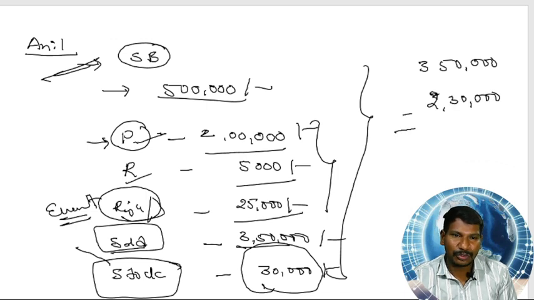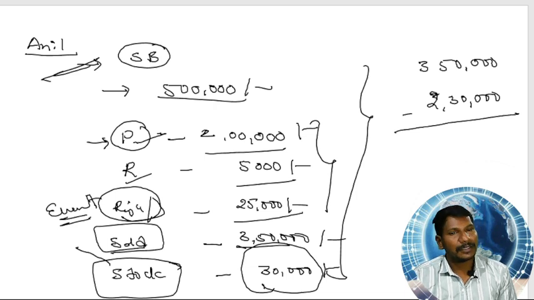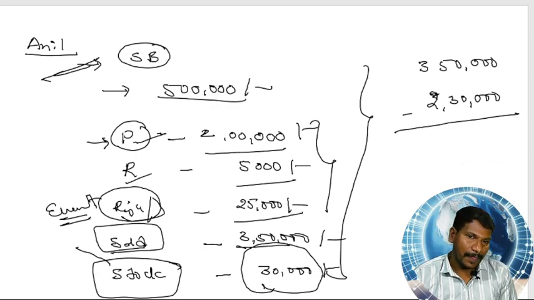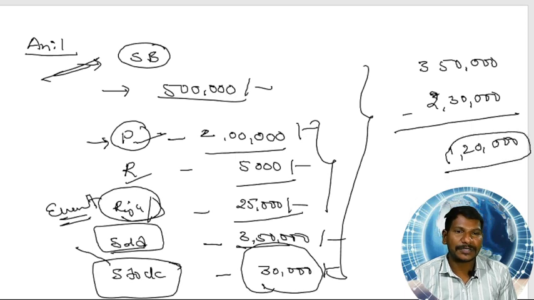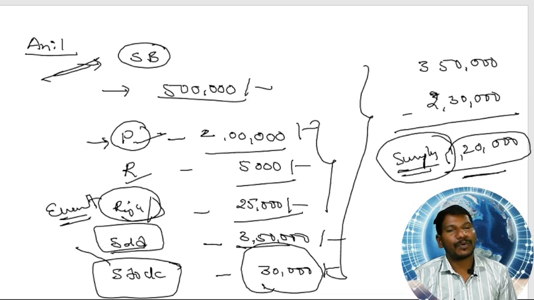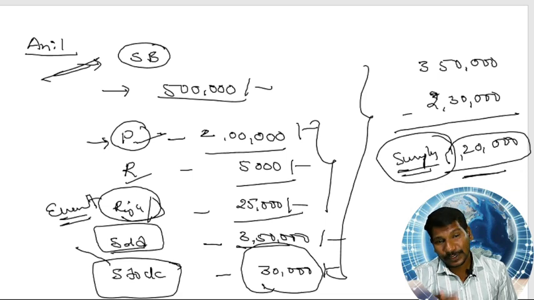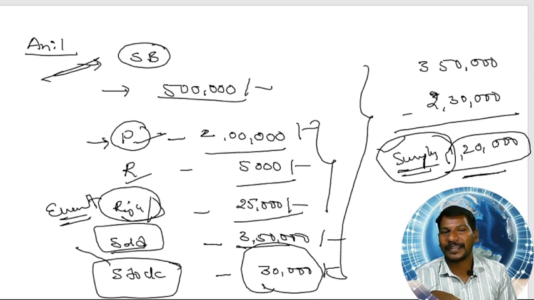We should deduct it from the sales. So what is the remaining? 1,20,000. So 1,20,000 is a surplus. So what is the surplus he has in hand? That is 1,20,000. The surplus is also an event.